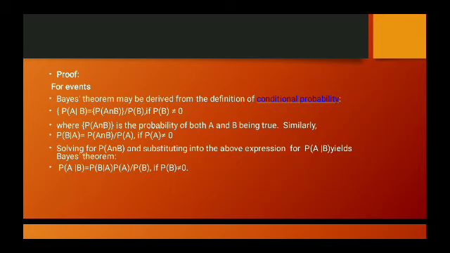Solving for P(A intersection B) and substituting into the above expression for P(A|B) yields Bayes theorem, where it can be determined as P(A|B) is equal to P(B|A) times P(A) divided by P(B).